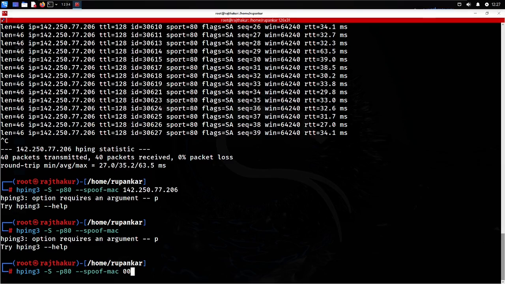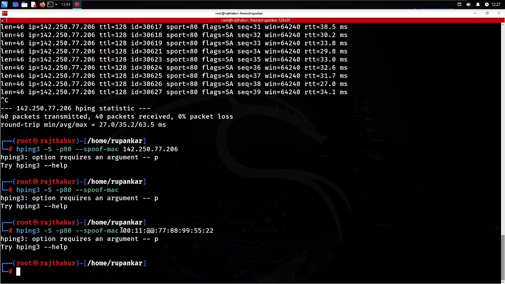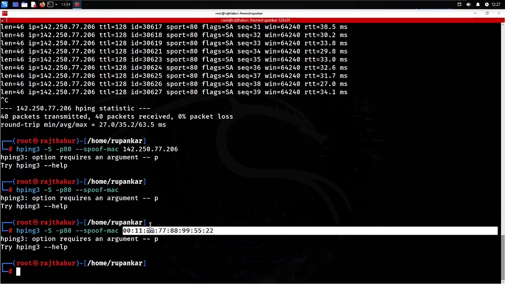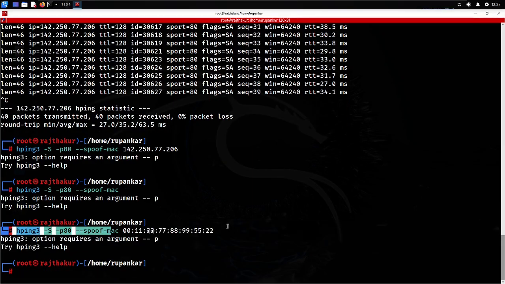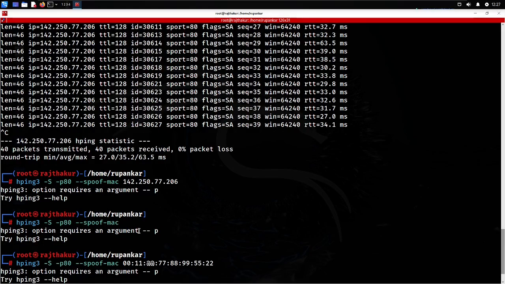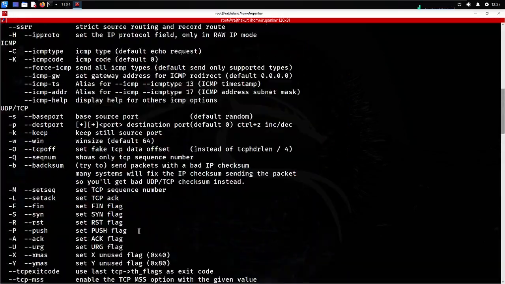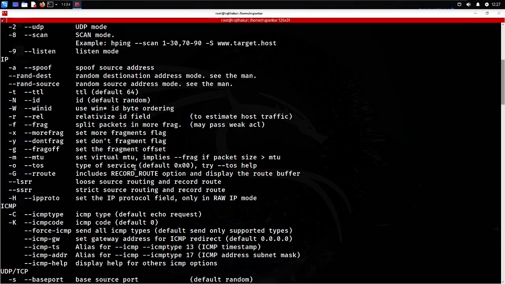Let me write 00:11:22:AA, and I need to give a colon here, then 77. You can change it to any particular MAC address. This is a random MAC address I have put in. But if you have a target MAC address over the local network, you can also spoof the MAC address and then target that. So that option will be working fine for you.